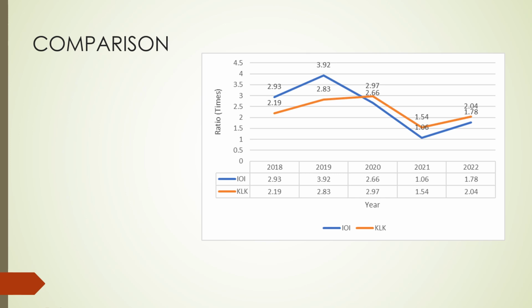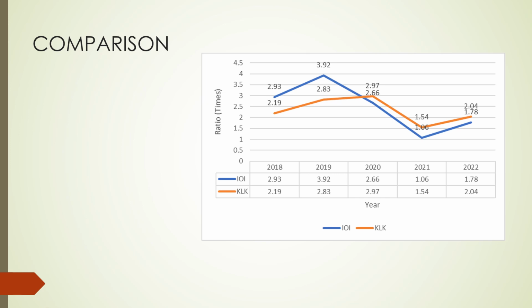And finally, in 2022, both companies experienced a recovery in their current ratios, as IOI's current ratio increased to 1.78, reflecting an improvement in liquidity, whereas KLK's current ratio also increased to 2.04, indicating a stronger liquidity position than the IOI group compared to the previous year.